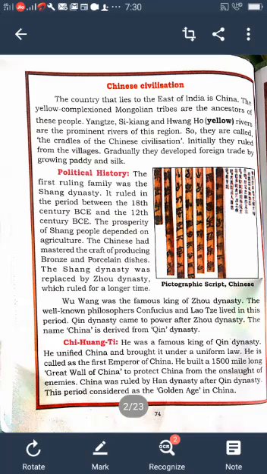Next, the contributions of China to the ancient world. What are the remarkable contributions? They introduced tea and silk to the world, and also inventions like paper, bamboo, explosives, the painting brush, porcelain and the mariner's compass are the gift of the Chinese. Name the philosophers of China. Lao Tse and Confucius were the most important philosophers of China. These are the things we learn in this lesson.